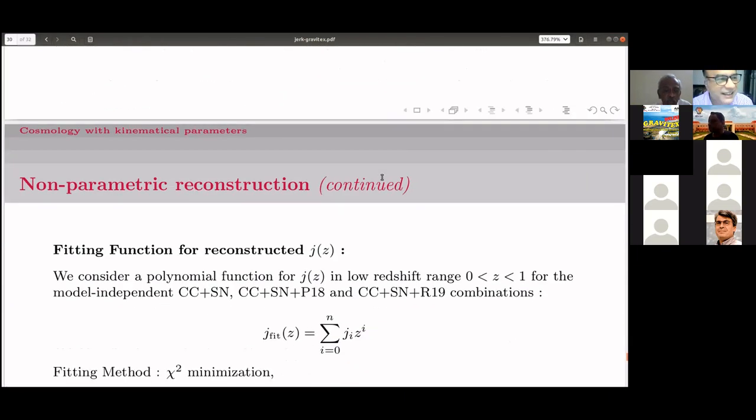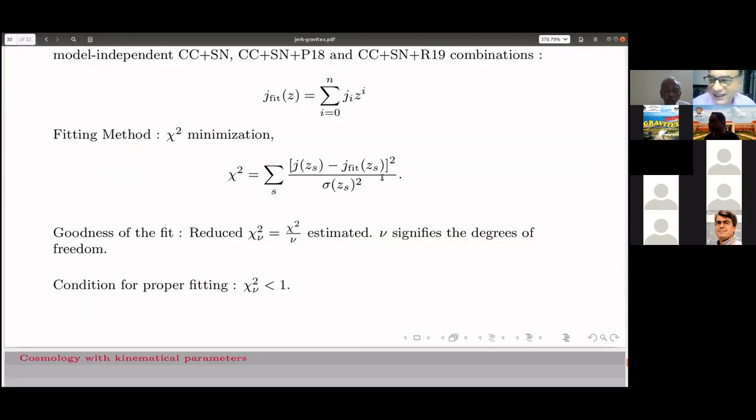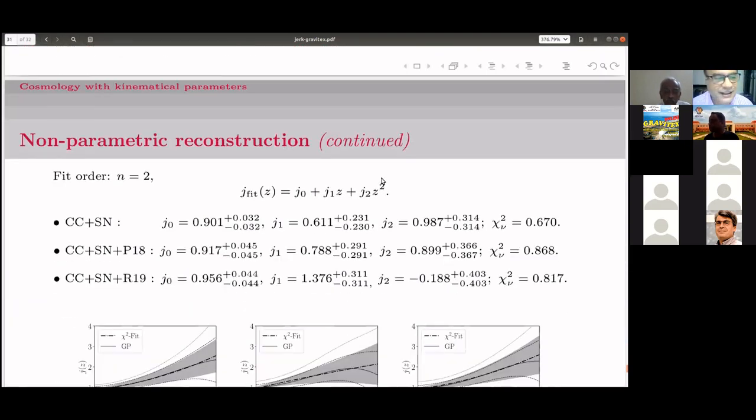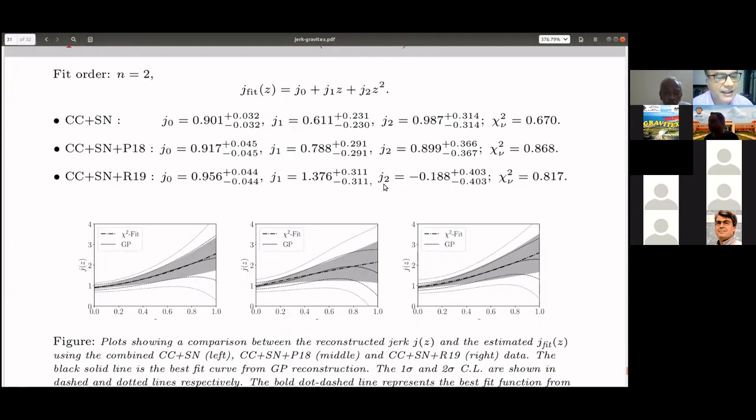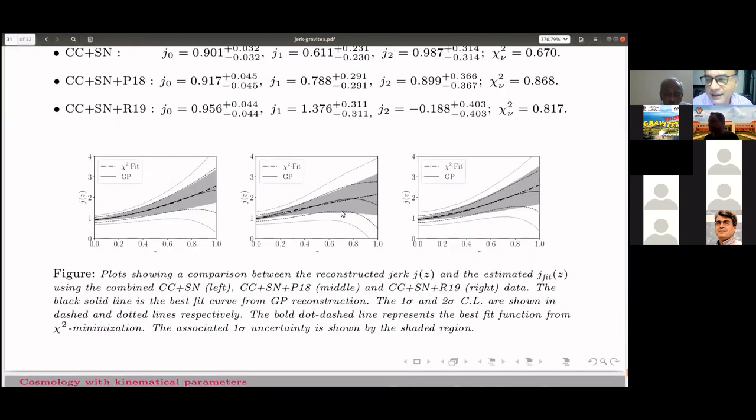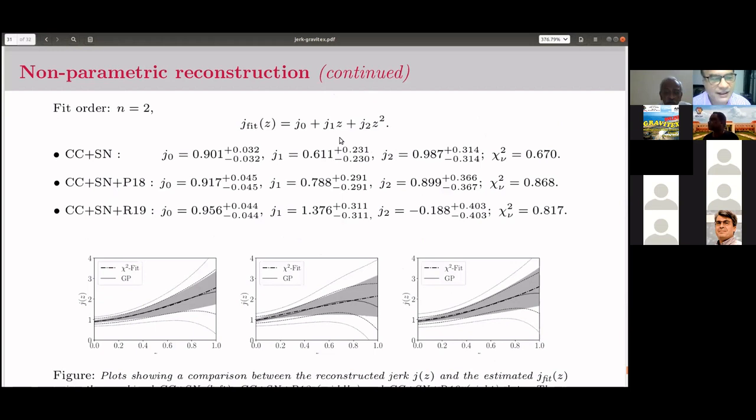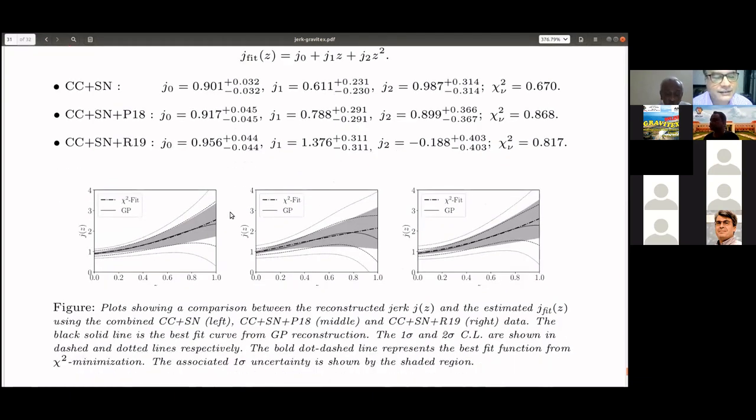So I shall very quickly go to my concluding slide. We tried to find a best fit curve for this and evaluate these parameters, not for the data sets, but for the best fit curves.